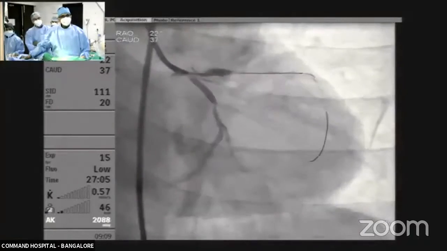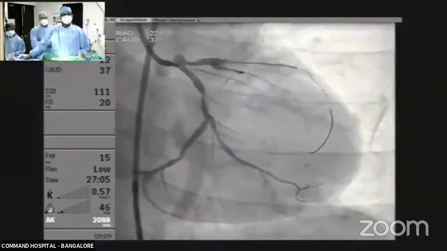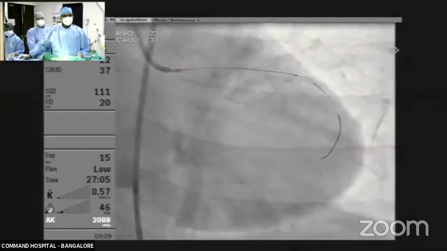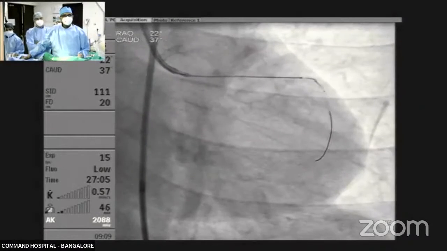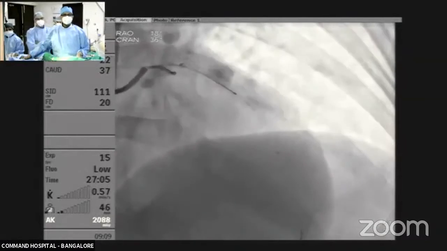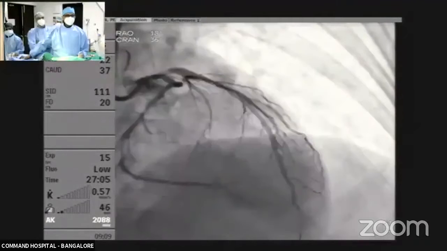Next. Yeah, so that's the OCT. So you can see the Guideliner to enable us to interrogate the ostial LAD. Next. Yeah, next. We did it in 2 segments. That's sometimes something that we do so that you get very, very clear and good pictures. Next. No, go back, previous one.